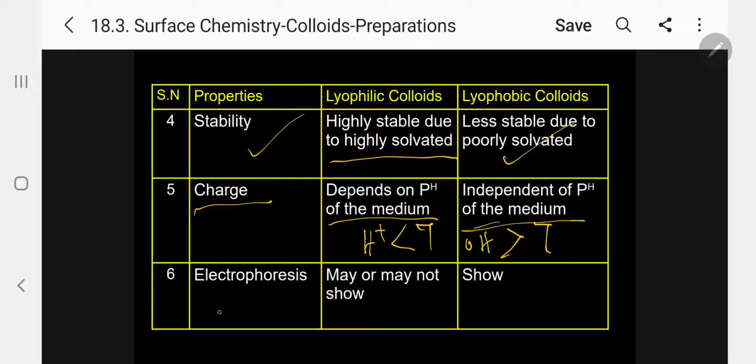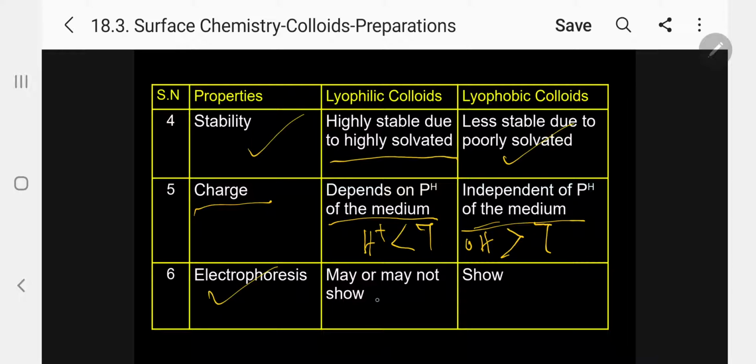The next one, electrophoresis. We will be discussing it later in detail. Anyway, let me say what electrophoresis is. Electrophoresis is a phenomenon in which only the solid particles move but the medium does not move.